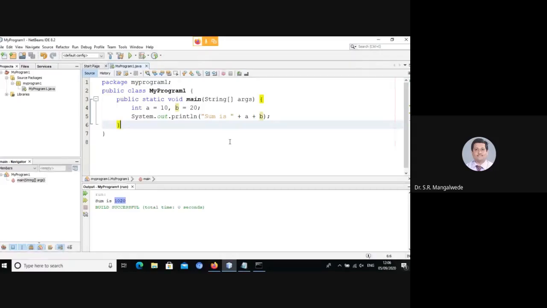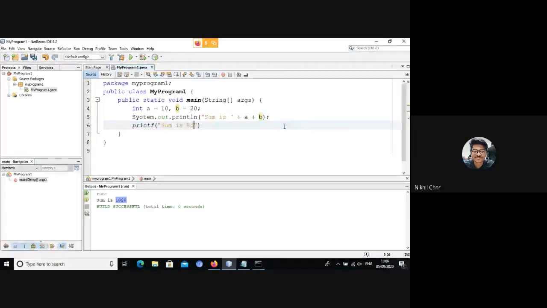Okay, who answered this? Sir, because we are not adding it in the beginning, we are not adding it first before printing it. Fair enough. But in C, you used to do this, right? Like something like printf, "Sum is %d". In Java, all the values a plus b are converted into string, so it is concatenating.